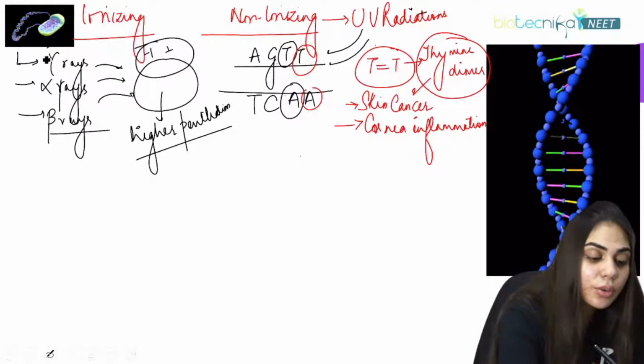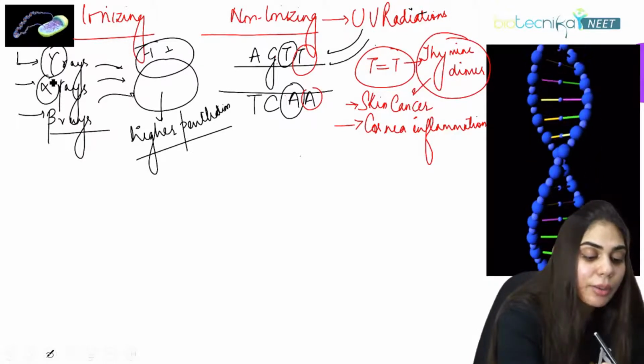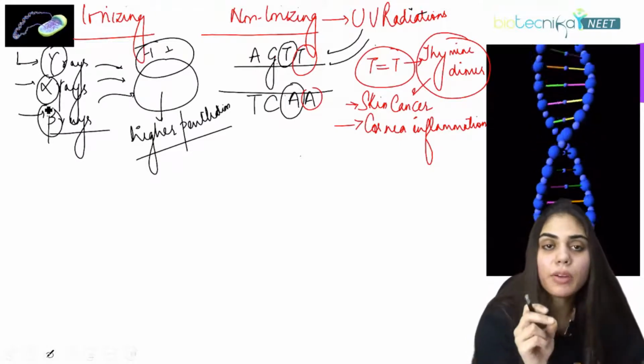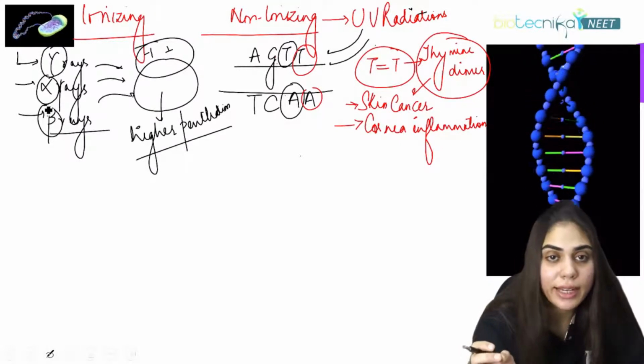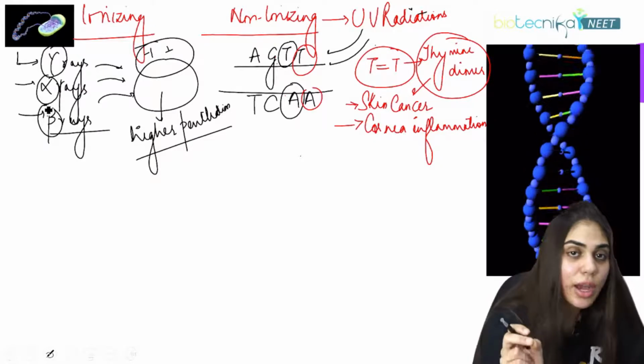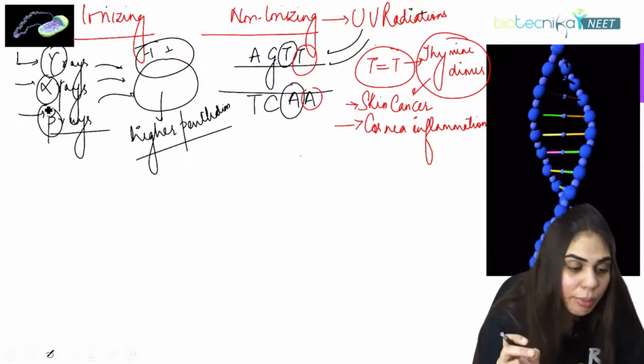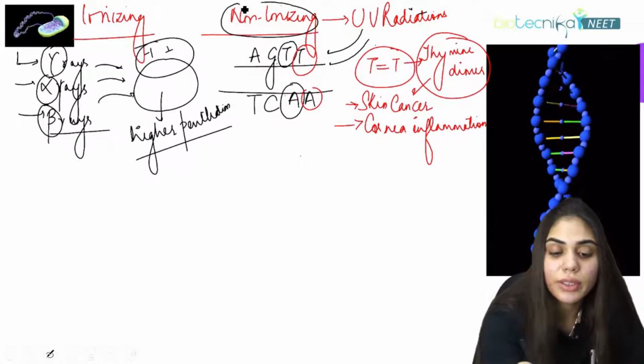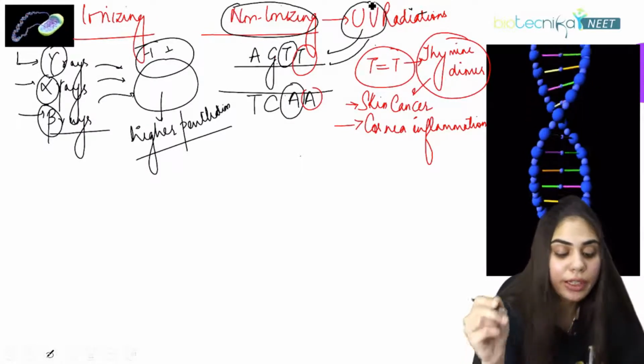So here you need to learn about gamma, alpha, beta rays. Just the examples are asked in the exam. Among these, what is the example of ionizing radiation? Out of these, you have to select gamma, alpha, or beta. And for non-ionizing radiation, the example is UV radiation.